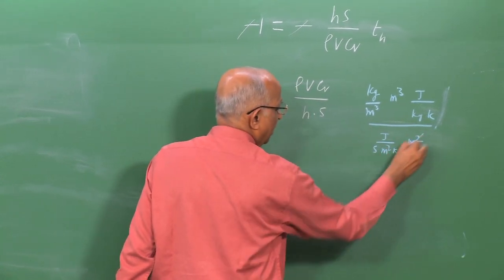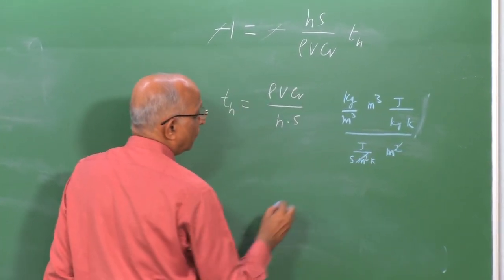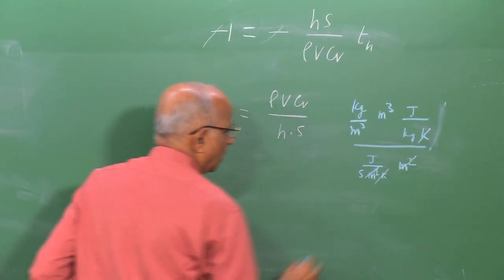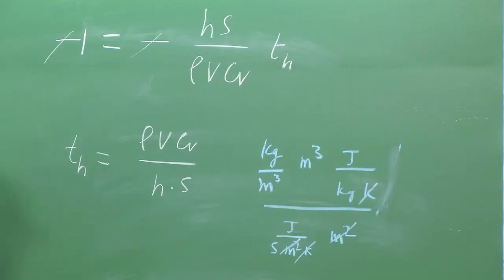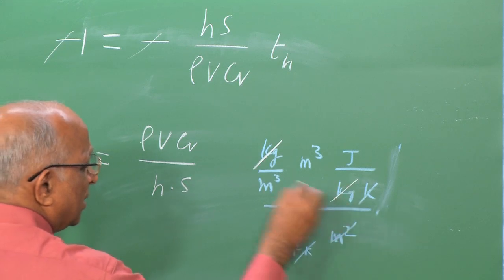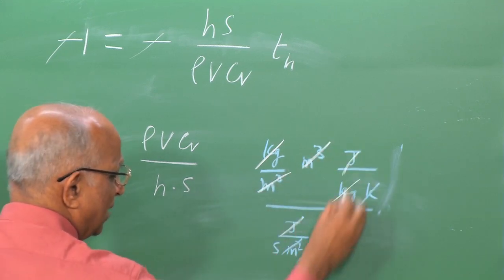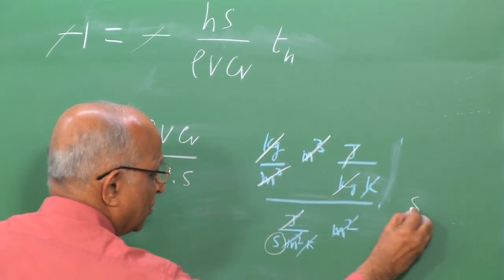Meter square gets cancelled, Kelvin and Kelvin get cancelled, kilogram gets cancelled, meter square gets cancelled, joule gets cancelled, and we are left with time, which is second.